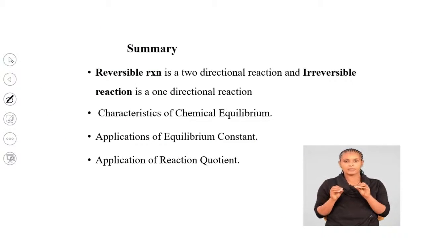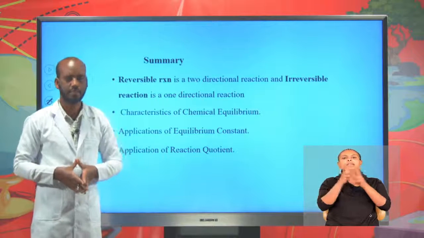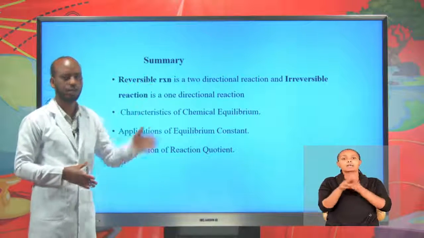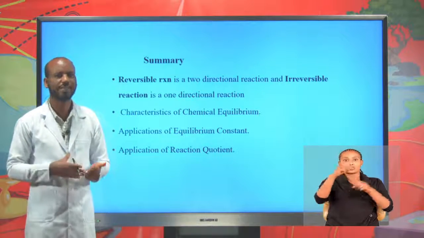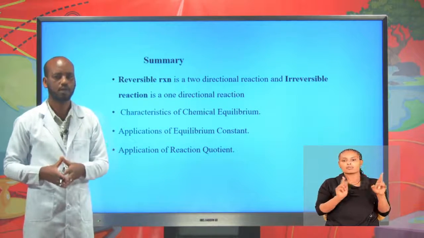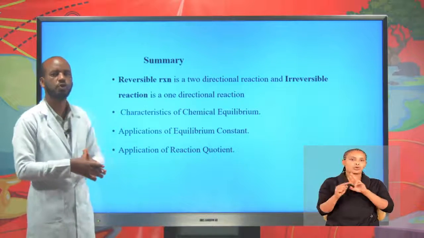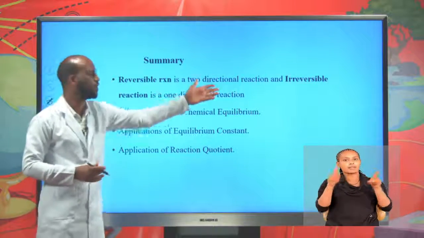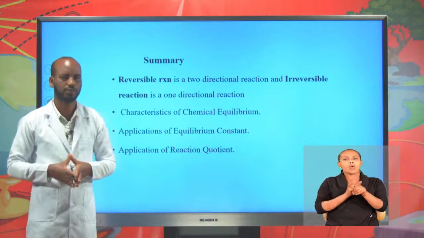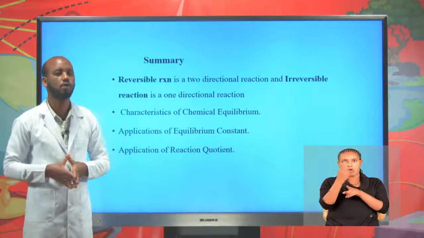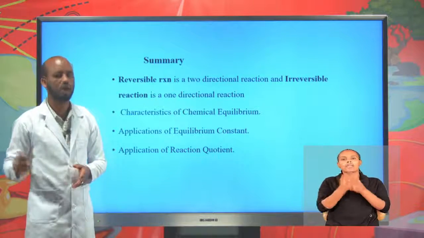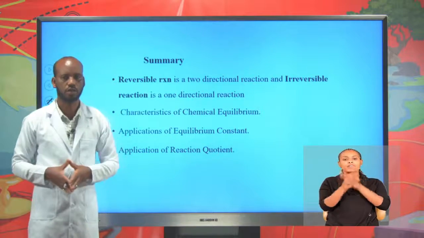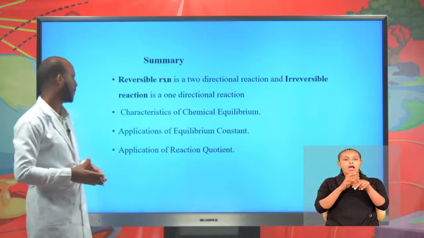Students, in our today's lesson, we learned reversible and irreversible reactions. A reversible reaction is a reaction which can proceed in both directions, a two-directional reaction from reactant into product and from product into reactant. But an irreversible reaction is a one-way reaction. Reactants are converted into product. For an irreversible reaction, we use a single arrow. For a reversible reaction, we use a double arrow.